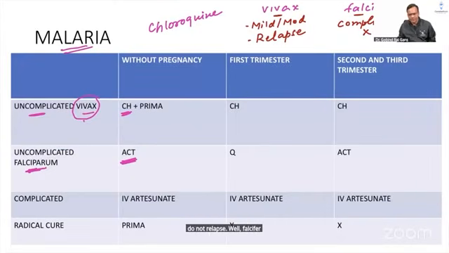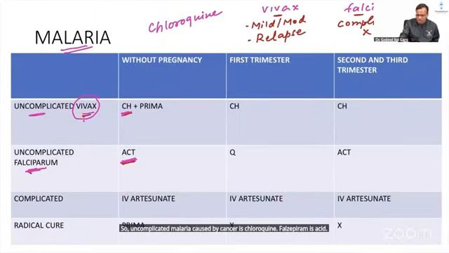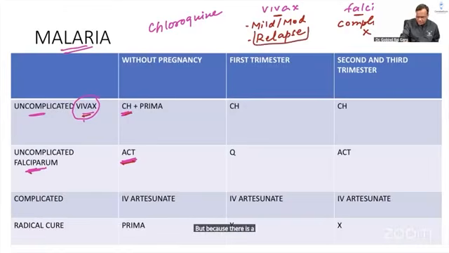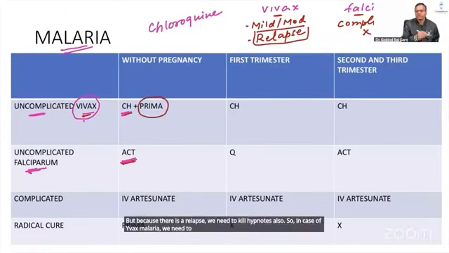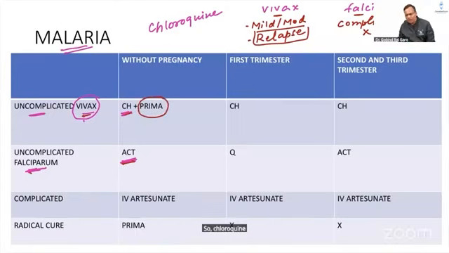So for uncomplicated malaria caused by Vivax, the answer is chloroquine. Falciparum is ACT. But because there is relapse, we need to kill the hypnozoites also. So in case of Vivax malaria, we need to give Primaquine. So chloroquine with Primaquine. Primaquine is to kill the hypnozoites to prevent relapse.